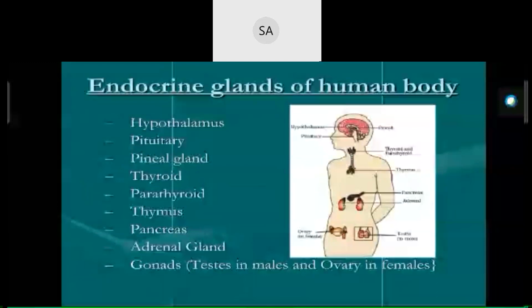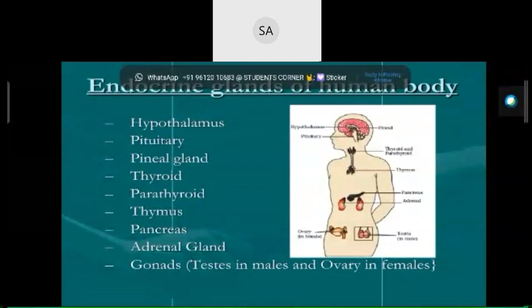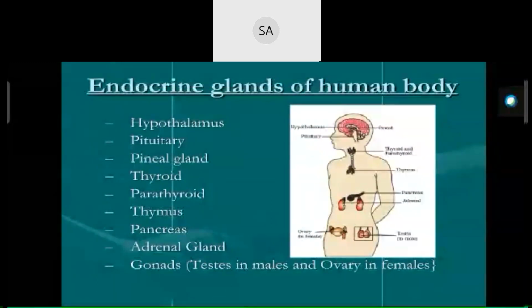It is divided anatomically into adenohypophysis and a neurohypophysis. Adenohypophysis consists of two portions, pars distalis and pars intermedia.